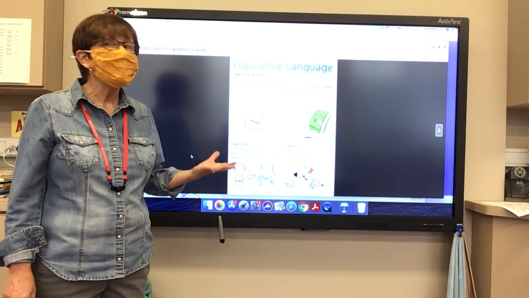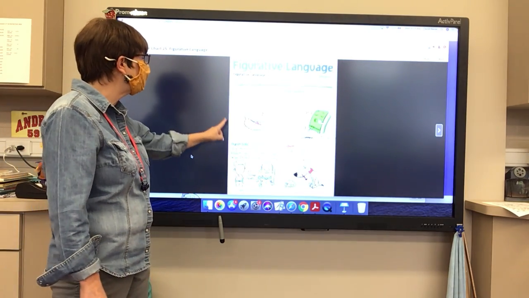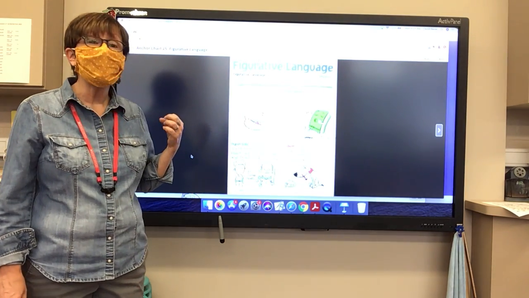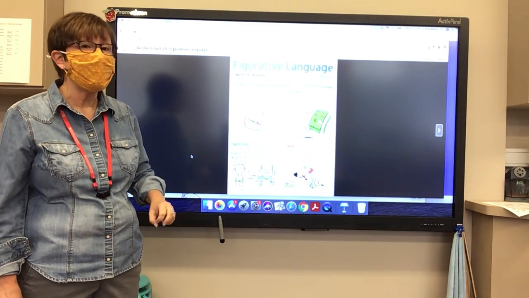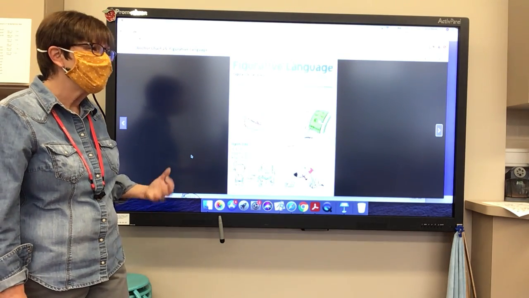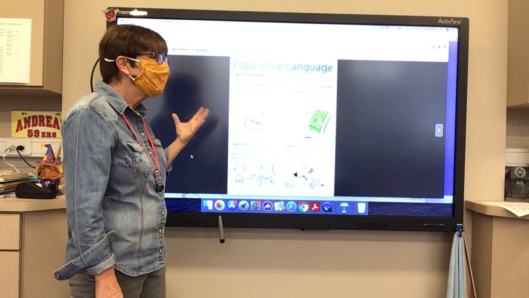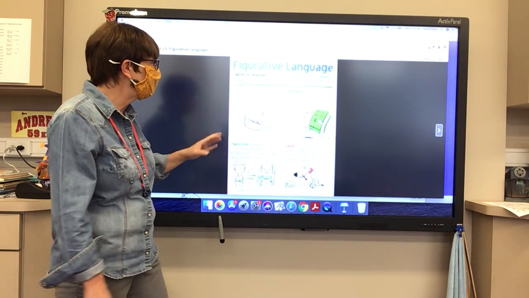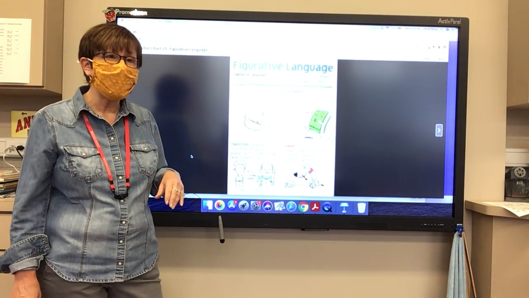So what is the difference? They're kind of the same, except a simile uses the words like or as. Here's an example: I'm as happy as a clam. That would be a simile. A metaphor compares two things, but you don't use the words like or as. You could say, you must be a walking encyclopedia to know all those facts.